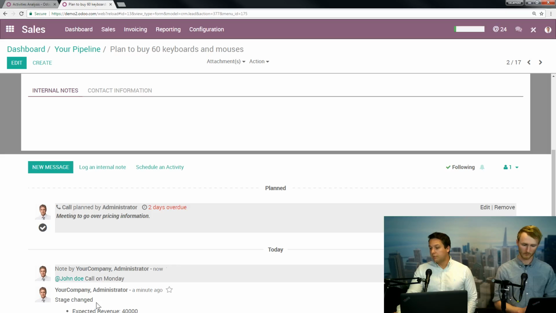So let's keep going with John here for a second to show how our manager can use it, and then we can look at how an individual user can use it to build out their day and their week. So if instead of writing a note to John, I want to say, you know what, I want to put a call on his activity sheet. I want to go beyond just the note. I get schedule activity.